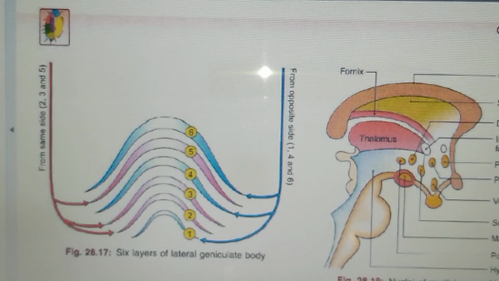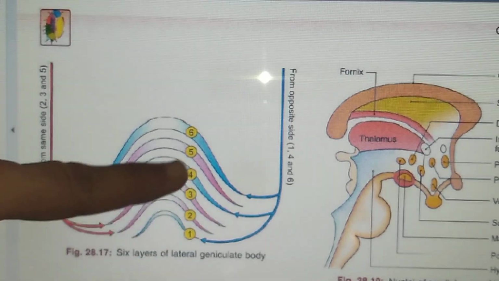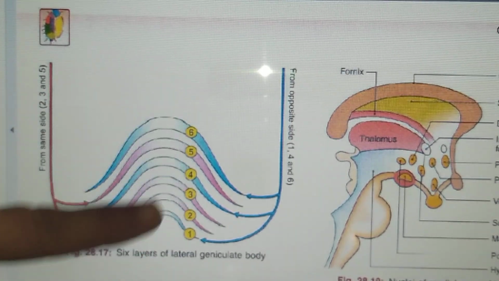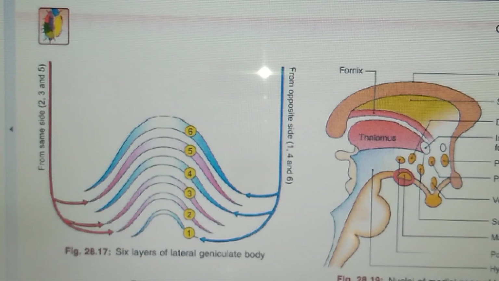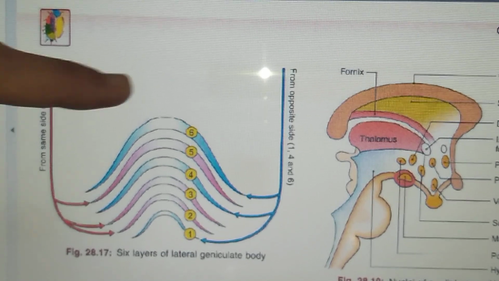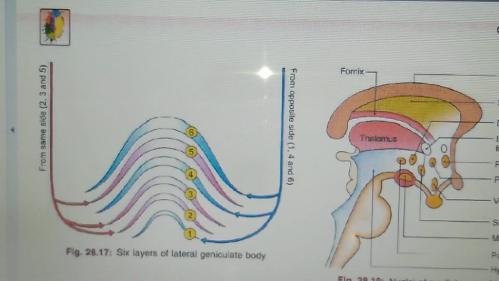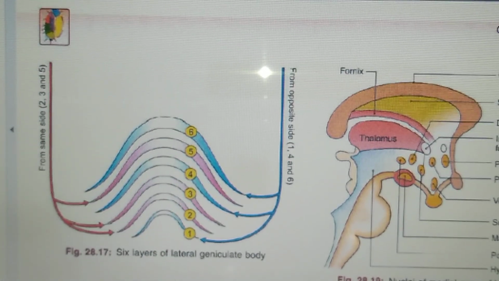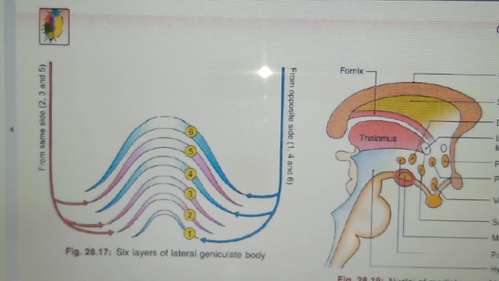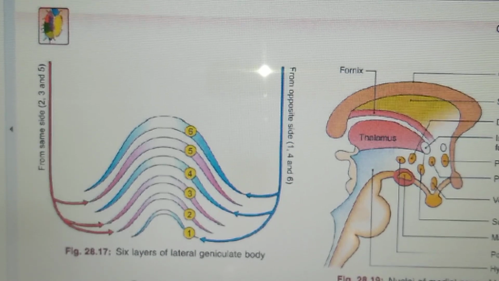So layers 1, 4 and 6. Actually, they are pink colored in that book, it is written pink, but they are actually blue here, and 2, 3 and 5 are pink in color here. Nevertheless, just remember 1, 4 and 6 receive the opposite side optic fibers, and 2, 3 and 5 receive ipsilateral, that is same side optic fibers. So this is the structure of the lateral geniculate body.